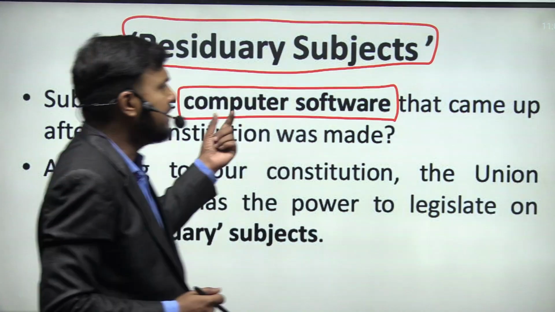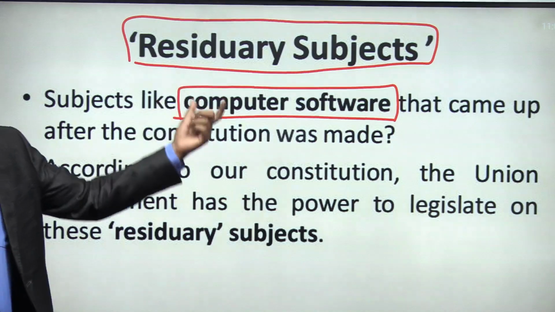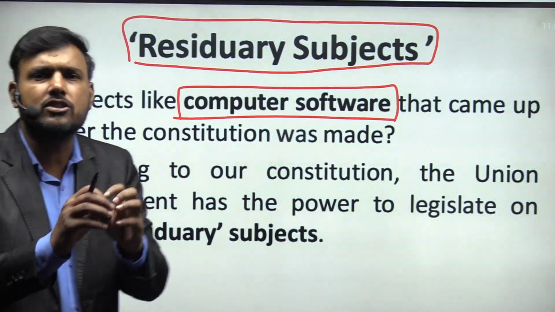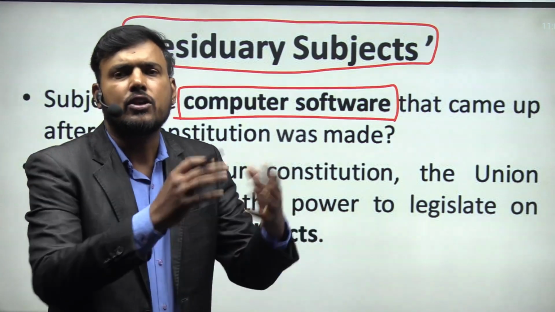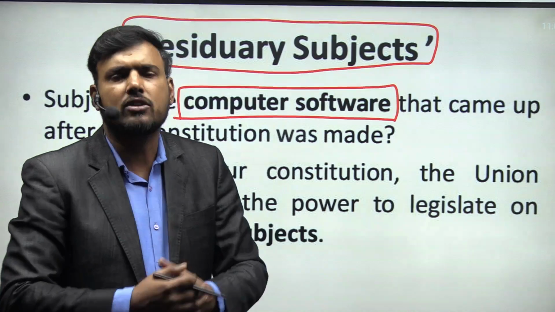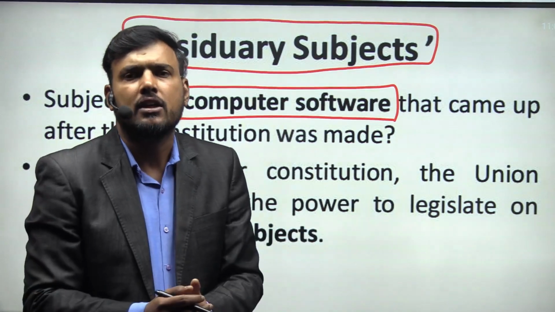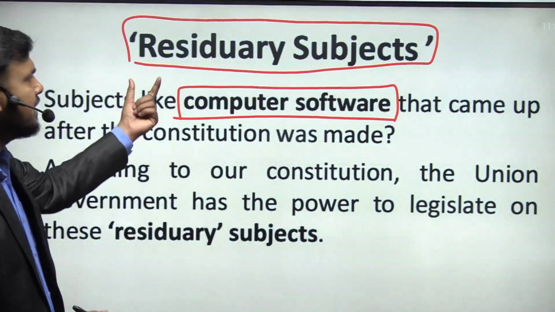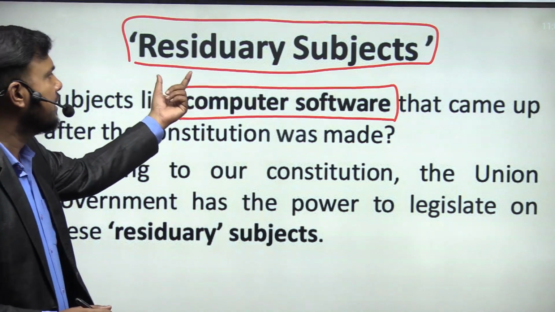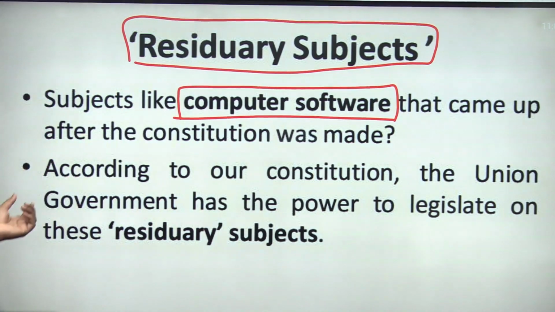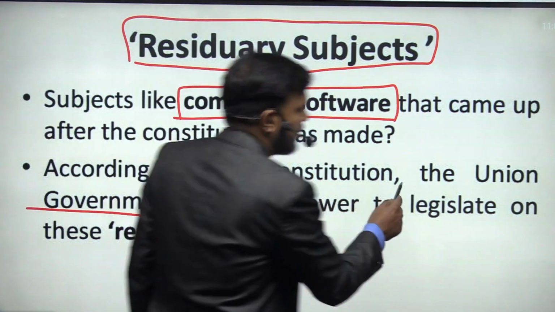We say these are residuary subjects. That means any topic which has not been mentioned in the union list, the concurrent list, or the state list, anything outside these lists, we term as residuary subjects. And over these residuary subjects, the union government has the power.